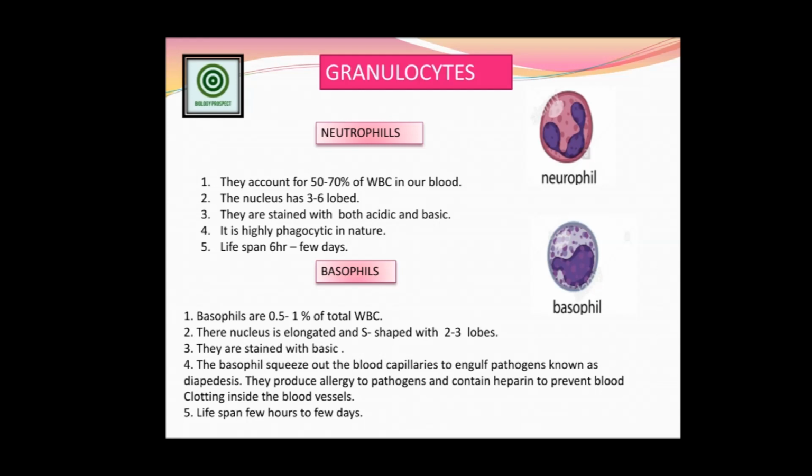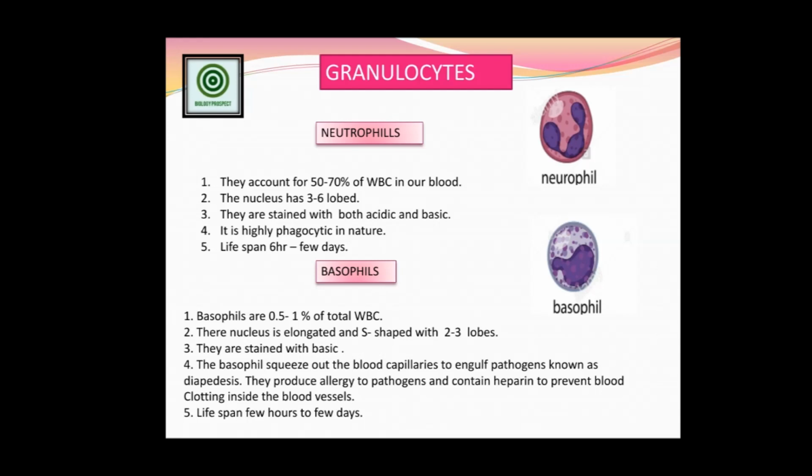So the acidic color eosin and the basic color methylene blue we use. You have seen the diagrams. A few parts are blue in color, a few parts are reddish, pinkish in color. Actually these are the different parts of the WBC cell, absorbing different types of stain. Clear? So neutrophil is such a cell. You have seen there are both blue and reddish parts. So the neutrophil is such a cell which stains with both the acidic and the basic stain. Clear, friends?